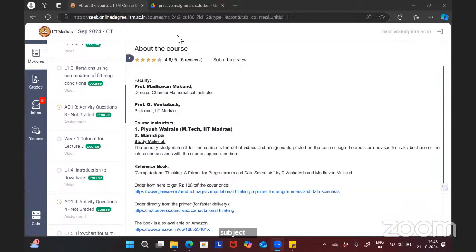Open session is like you can ask anything. Solve with the instructor. You can ask any conceptual doubts, like week 1 to week 4 content doubts. Okay. And solve with instructor session is one session and concept summary session is the other session. In the solve with instructor session, mostly the practice assignment questions are solved.